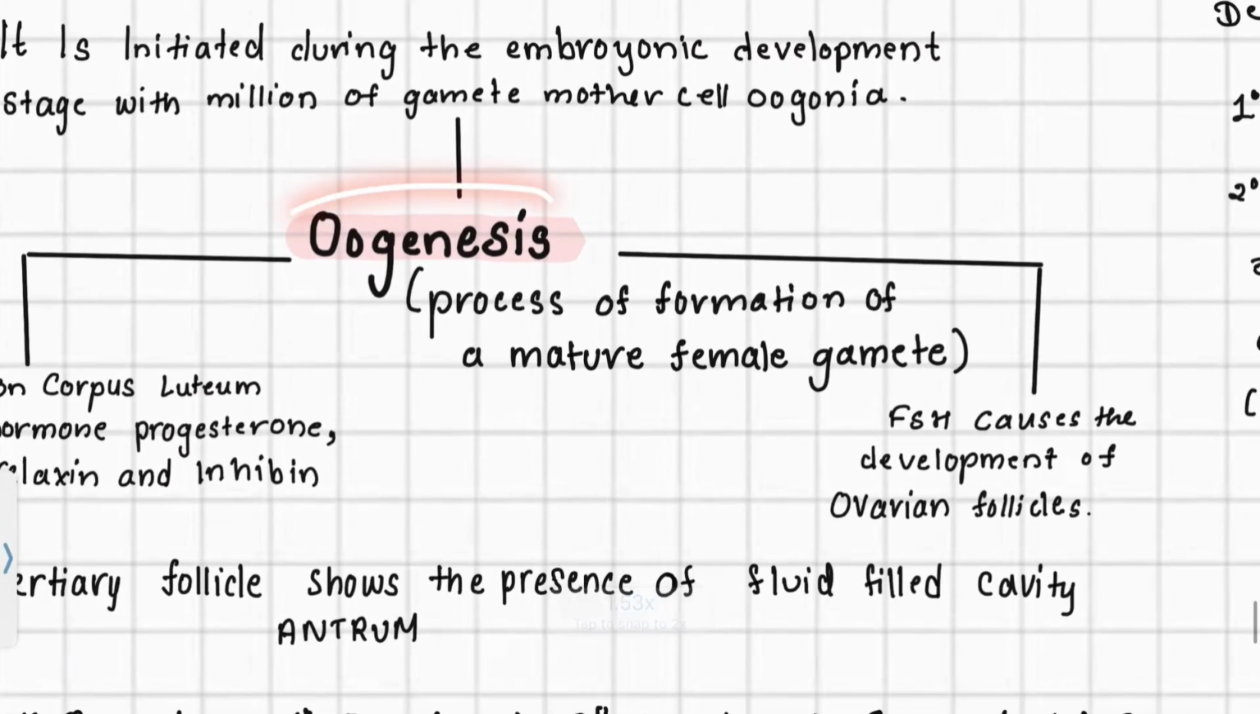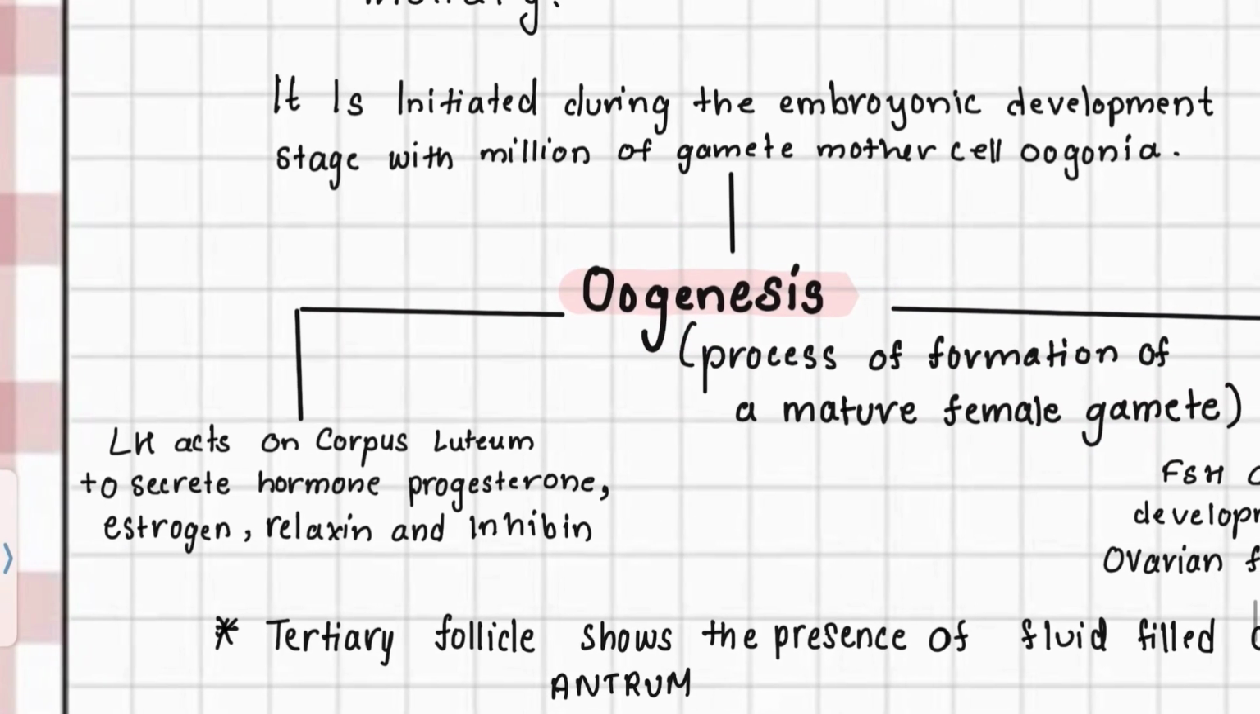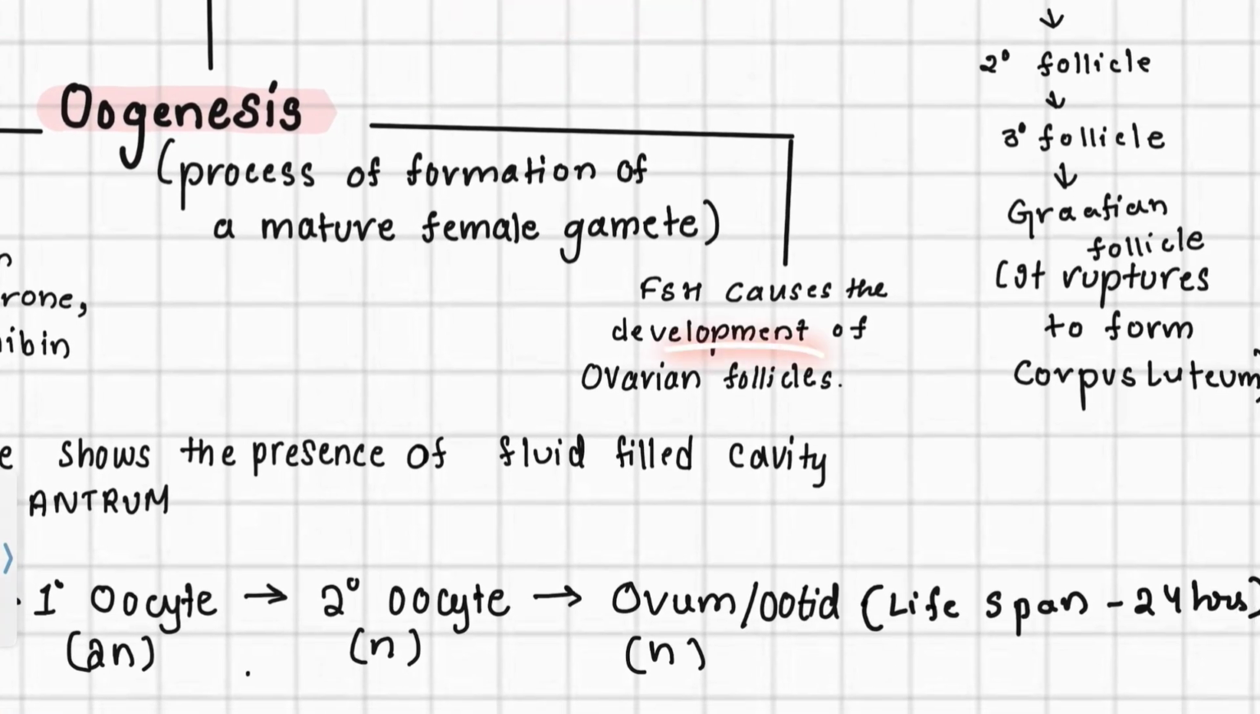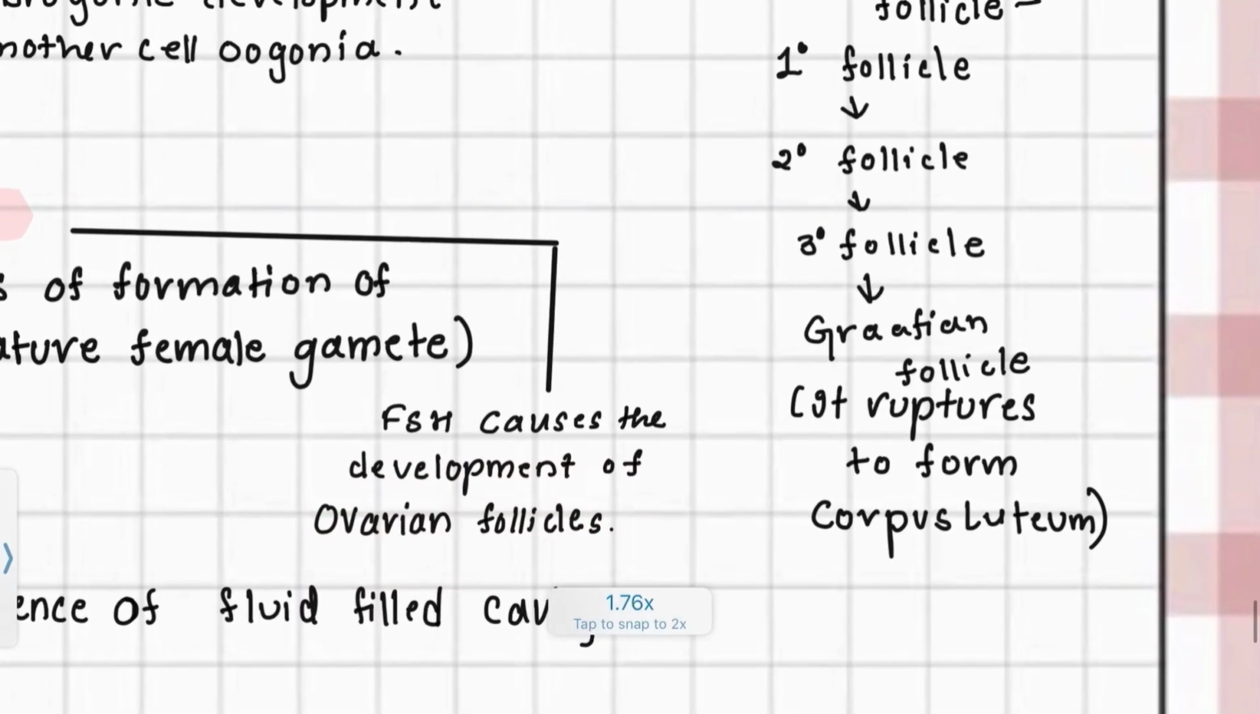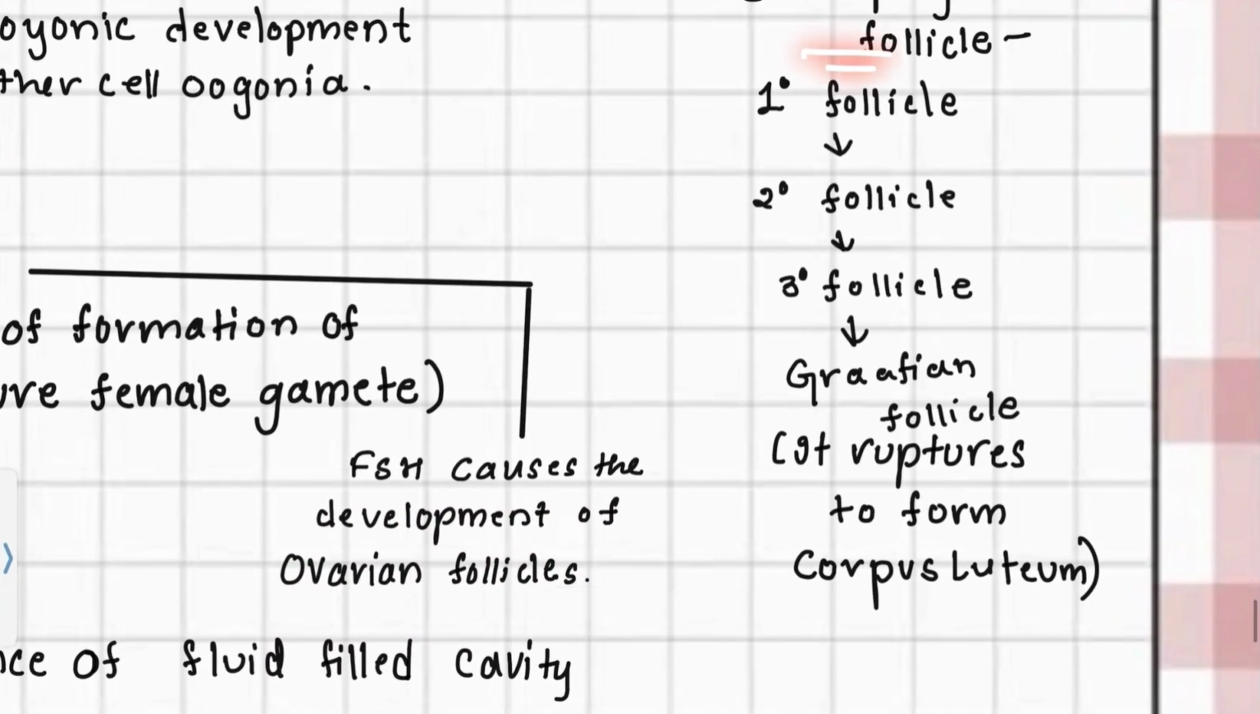Let's understand about oogenesis. It's the process of formation of female gamete. It is initiated during the embryonic development with million of gamete mother cell called oogonia. FSH causes the development of ovarian follicle. So let's discuss about the development of follicle. In primary follicle, single layer of granulosa cells is present, which secretes estrogen, and here primary oocyte is present. In secondary follicle, a theca layer appears, and if we observe, more granulosa cell could be seen. Here also primary oocyte is present.